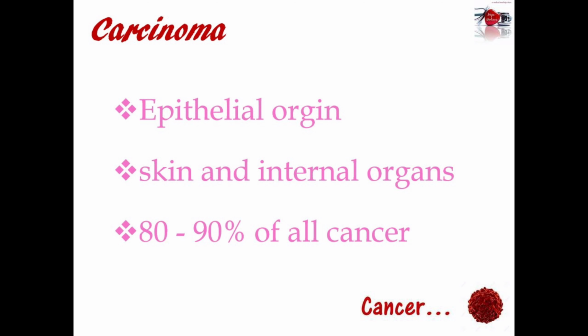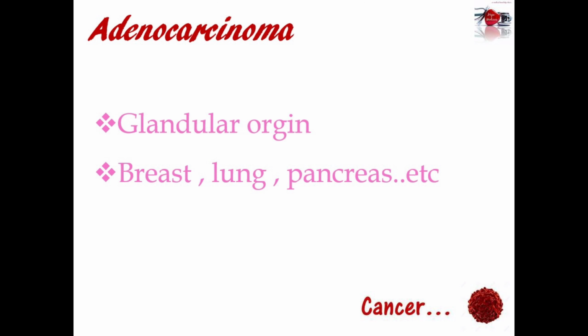Okay. Now let me move on to the next type, that is adenocarcinoma. In adenocarcinoma, it is a neoplasia of epithelial tissue that has glandular origin. Here adeno refers to glands, like adenocarcinoma of lung, stomach, breast, pancreas and so on.